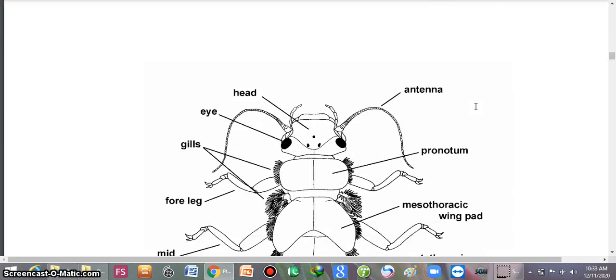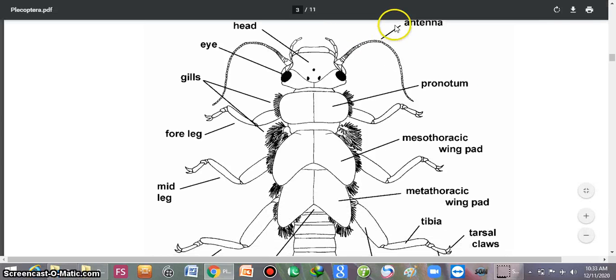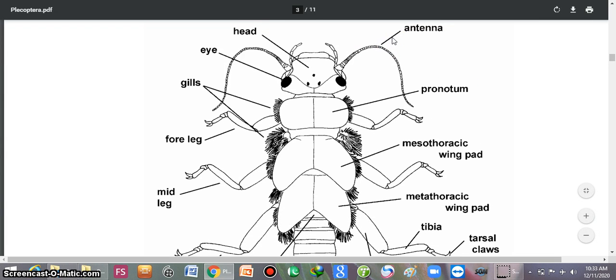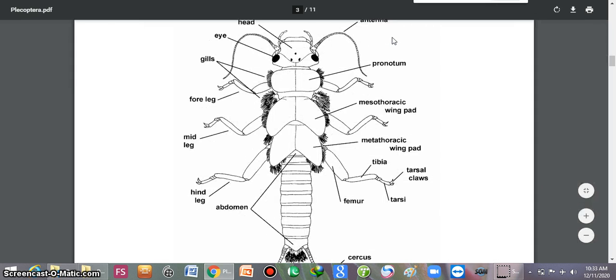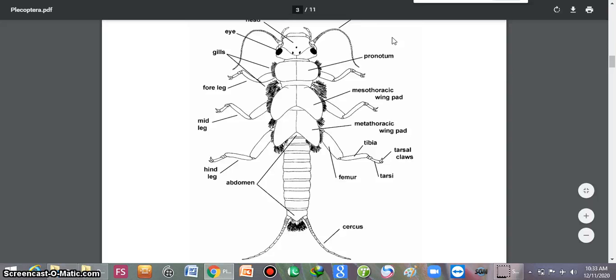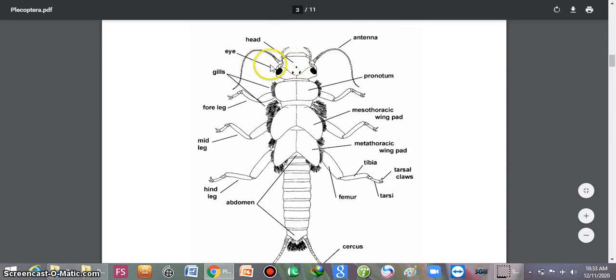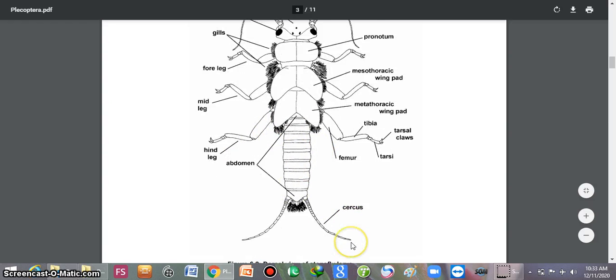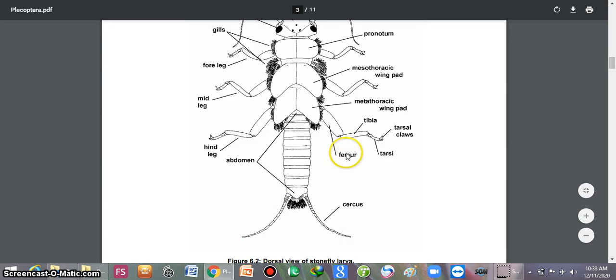And next, here you can see this is the antennae. This is the head. These are the compound eyes, which are characteristic of insects. Gills are present, forelegs, mid legs, and hind legs. These are the abdominal segments, and cerci are the appendages present on the last abdominal segment.